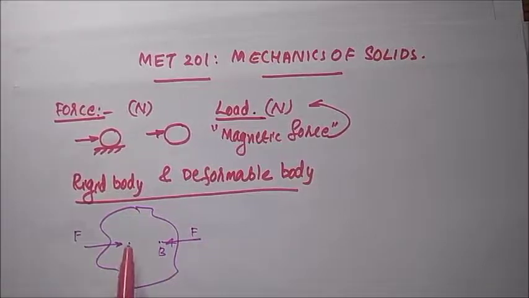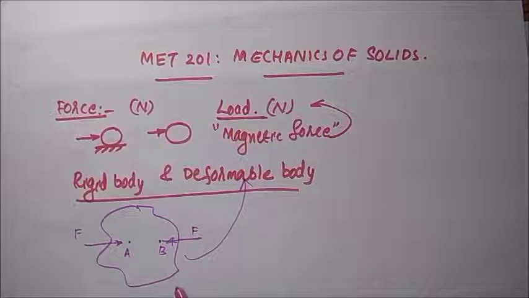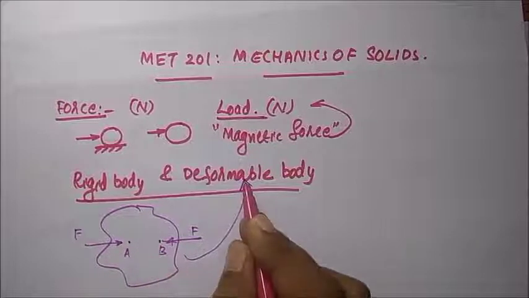If the relative position of the particles is changed due to this external force, then it is known as a deformable body.